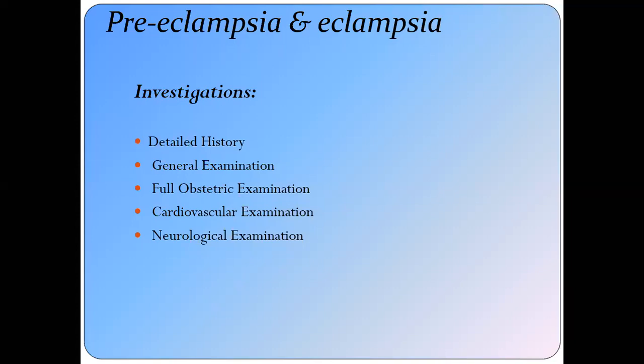So all these things must be asked during the history. No doubt it is very important if the patient is known to be hypertensive, whether she is on medication or not, and for how long she has been on antihypertensive drugs. Is there any history of diabetes mellitus, or a family history of a similar disorder like preeclampsia in the mother or sister, or are her mother, father, or other first-degree relatives suffering from hypertension?